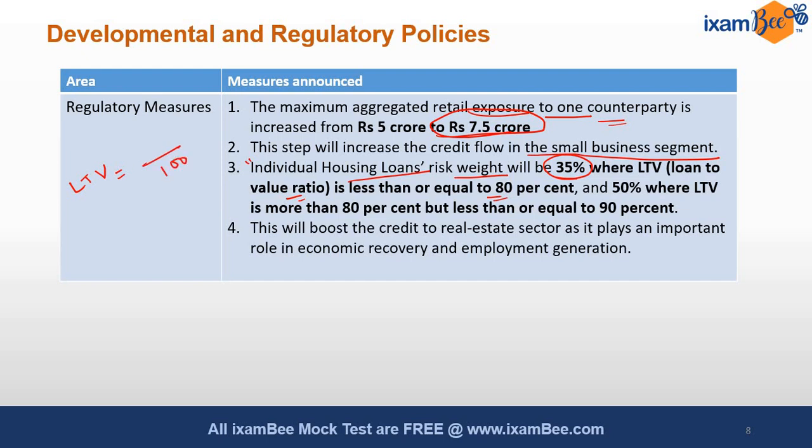Suppose a house is worth 100 lakh, that is 1 crore, and the bank has given a loan of say 75 lakh against this house worth 1 crore. So the LTV ratio in this case is 75%. So here the bank will apply a risk weightage of 35%. In case of more than 80% till 90%, the risk weightage is 50% now. So these are the benefits given in the risk weightage to individual housing loans, which is going to help the real estate sector. Why? The real estate sector is important for economic recovery, and also it provides employment to a large number of laborers especially. So remember these 2 things very well for the exam.